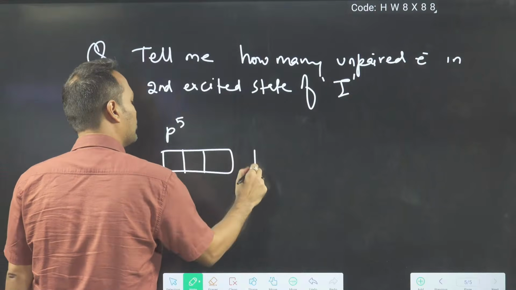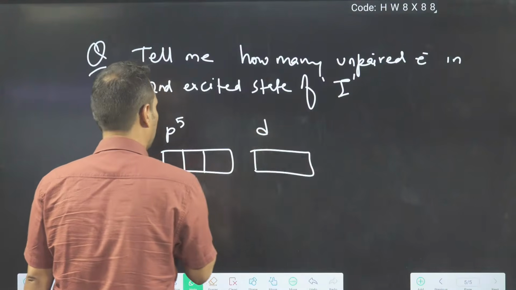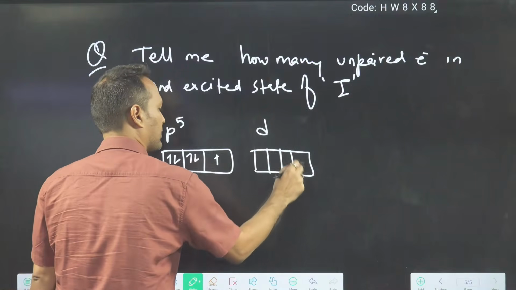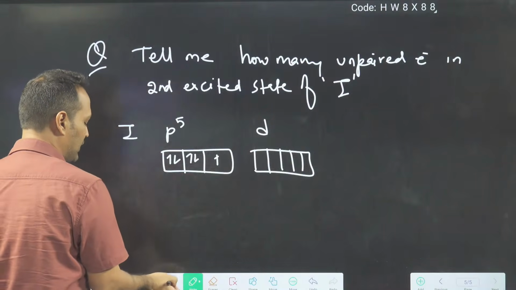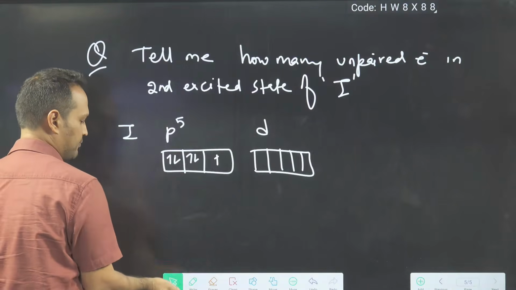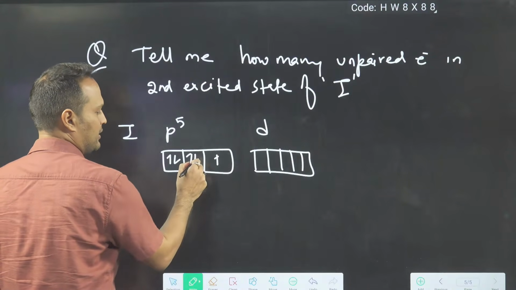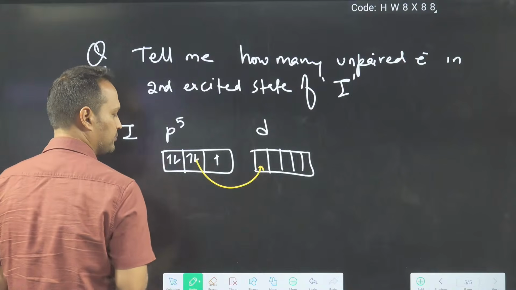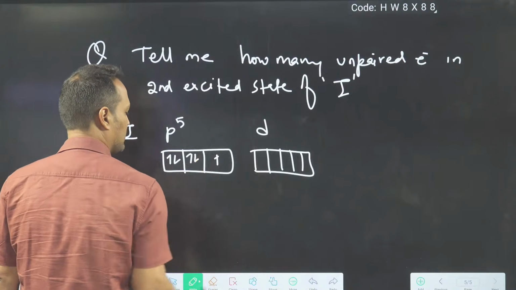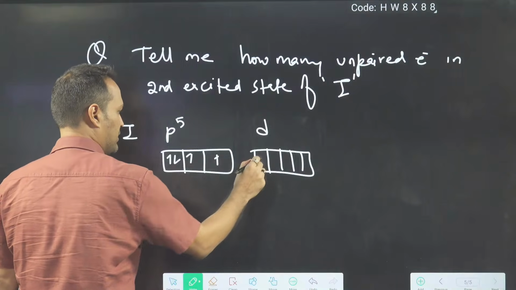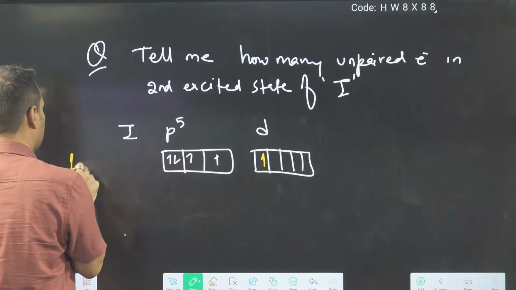So when you do excitation, this is the d orbital. When you do excitation one time, this electron will jump. Okay? This electron will jump. So this one is the first excited state.